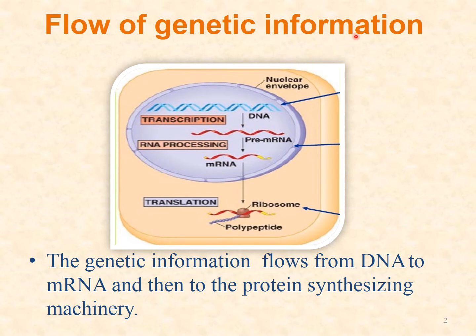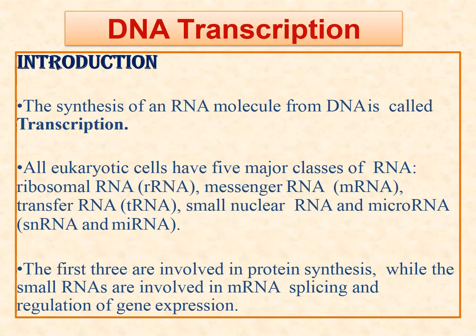So first we say how genetic information is flowing. Genetic information goes from DNA to RNA and then from RNA to protein synthesis. This DNA to RNA step takes place inside the nucleus, whereas the messenger RNA then transfers out to the ribosomes. On the surface of the endoplasmic reticulum, ribosomes are present where protein synthesis takes place. So genetic information transfers from DNA to RNA and then to protein.